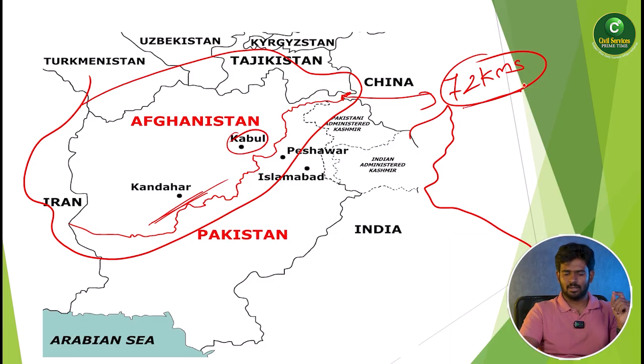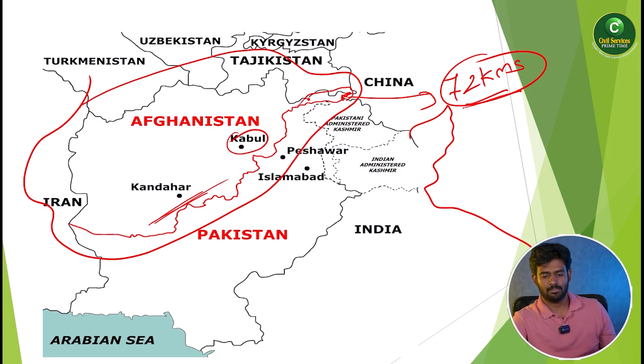This is the least border country with India. Which is the highest border country with India? It is Bangladesh with 4,000 kilometers, and Afghanistan has 72 kilometers, which is the smallest boundary. This region is called the Panjshir Valley, and this red line is nothing but the Durand Line between Afghanistan and Pakistan.